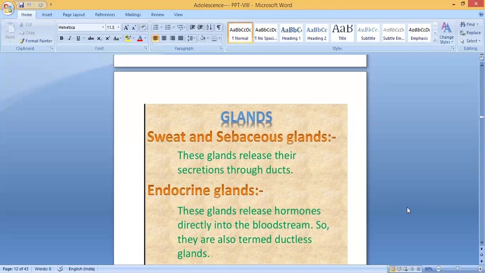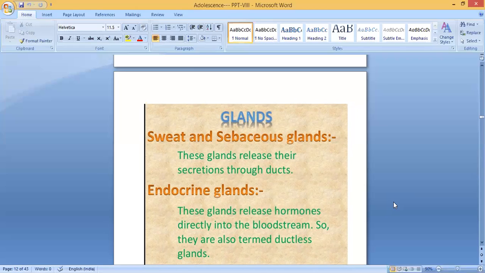What is sweat? Salt plus the excess water which is present in the body comes out in the form of sweat. Water plus salt. The water will evaporate and go, but the salt will remain on the skin. How can you clean it? You have to take a bath. Otherwise the sweat pores will close, and you will get boils or pimples, everything will come. So these glands release their secretions through ducts.